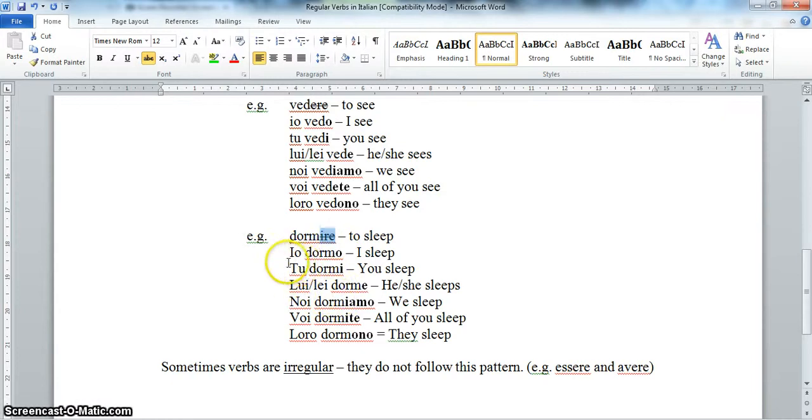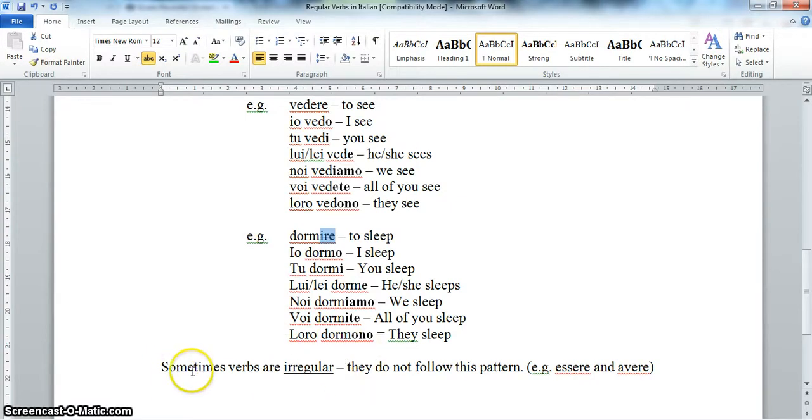Io dormo, I sleep. Tu dormi, you sleep. Lui o lei dorme, he or she sleeps. Noi dormiamo, we sleep. Voi dormite, all of you sleep. And loro dormono, they sleep. So you notice the same pattern, slightly different endings from are and ere, but all regular group 1 ire verbs will take those endings.